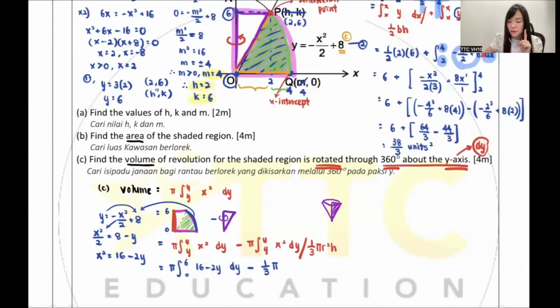Because I want to tell you guys about this. When you turn around the y-axis, your right angle triangle will look like a cone that is standing up, correct? If you turn this particular shaded region around the axis, let's say the y-axis is here. If the axis is horizontal there, when you turn around the axis, they will become a cone that looks like this. So can you see the difference?